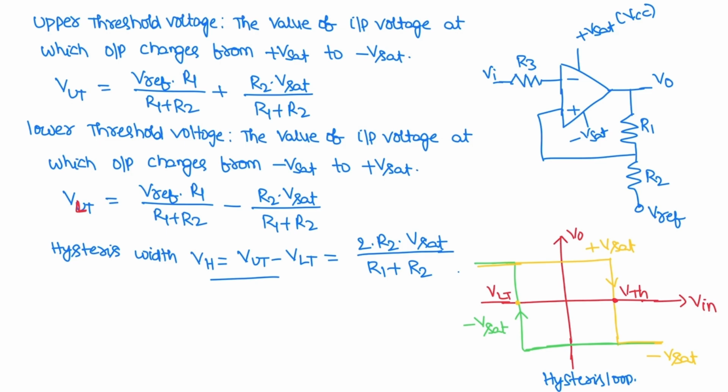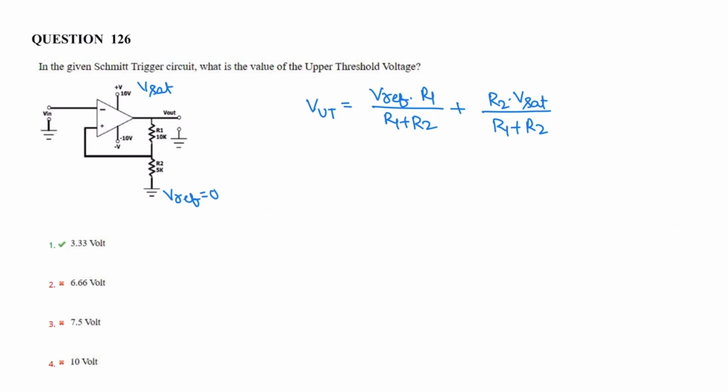In the question they have given, calculate the upper threshold voltage with reference voltage 0 and V saturation equal to VCC, that is 10 volts. So the upper threshold voltage is R2, 5 kilo ohm, into V saturation 10 volts by R1 plus R2, 5K plus 10K, that is 50 by 15. So it is 3.33. So the upper threshold voltage is 3.33. Correct option is 1.